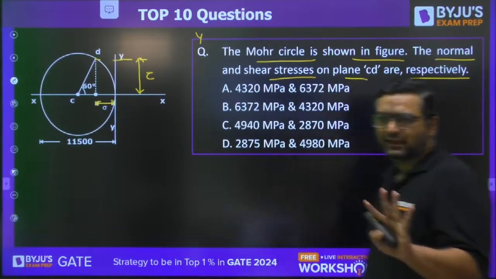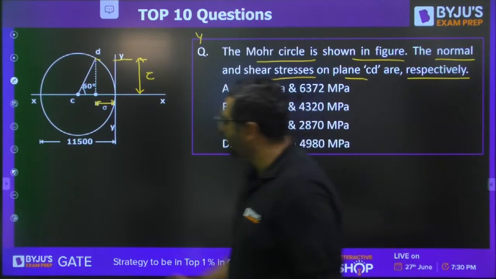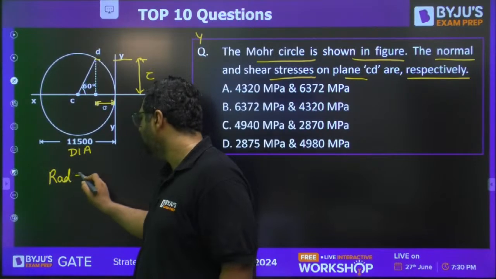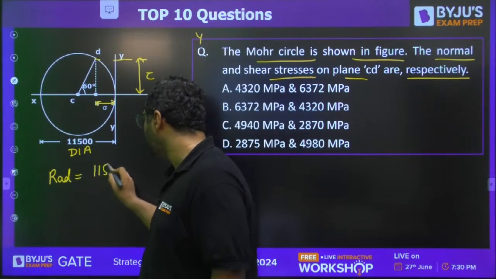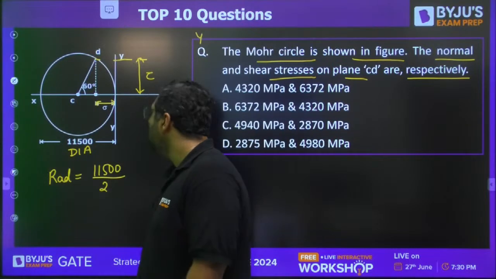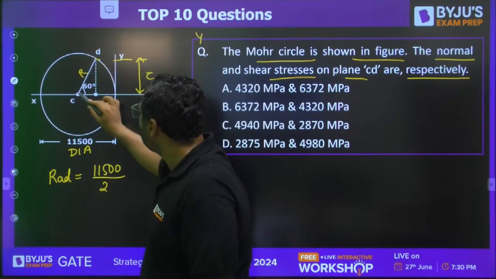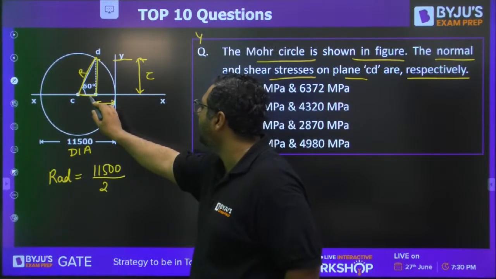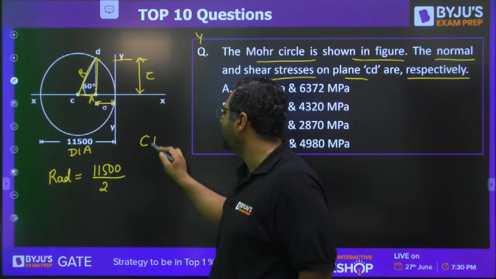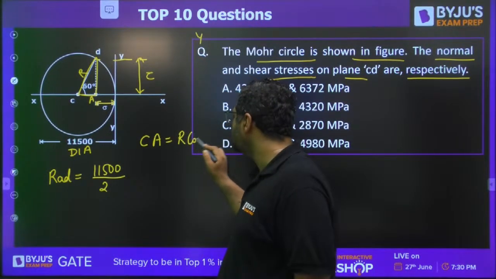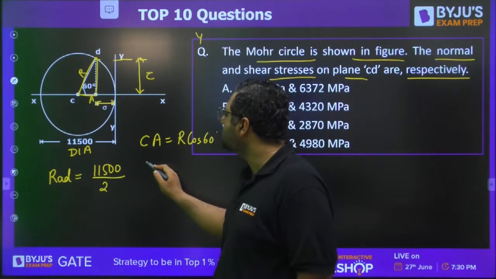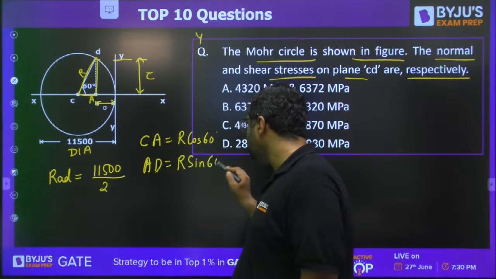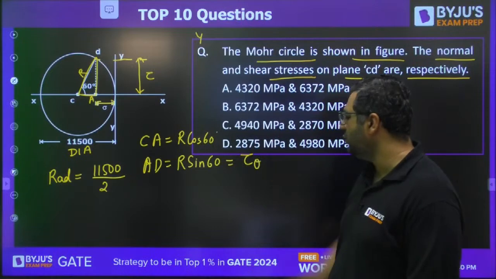This is very easy. Once again, I am giving you the hint. They have given you the diameter of the Mohr circle. You just find out the radius of the Mohr circle. Radius will be nothing but 11,500 by 2. So this radius is R. Now if you see this triangle properly, you know that this is, let us say, A. So you will be getting CA as R cos 60. You will be getting AD as R sin 60. So AD is directly the value of tau theta, which you need to calculate.